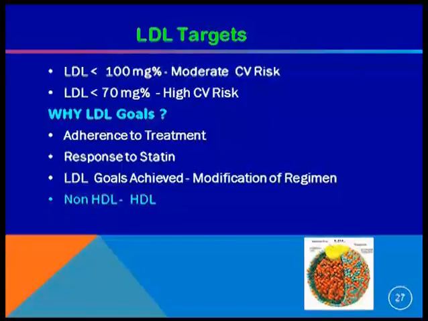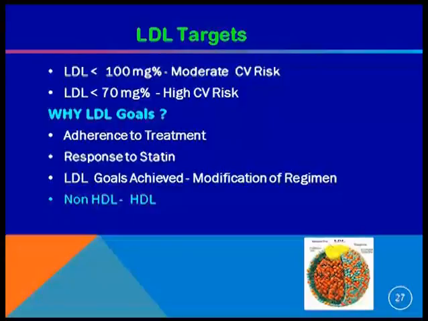If a patient has moderate cardiovascular risk, the target is less than 100, and for patients with high cardiovascular risk, the LDL target should be less than 70. And why this LDL target? Because to know the adherence to treatment, whether the patient is taking treatment or not, it is very important. We can always counsel the patient.